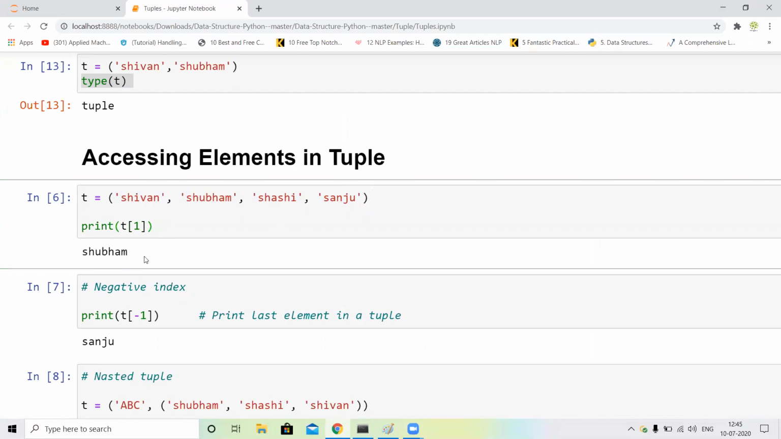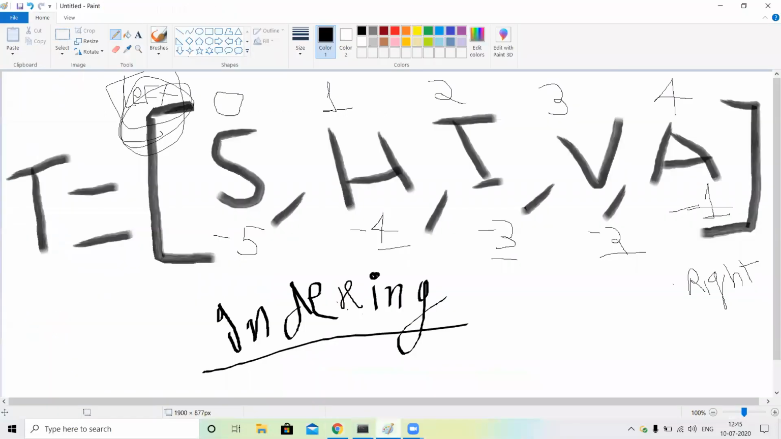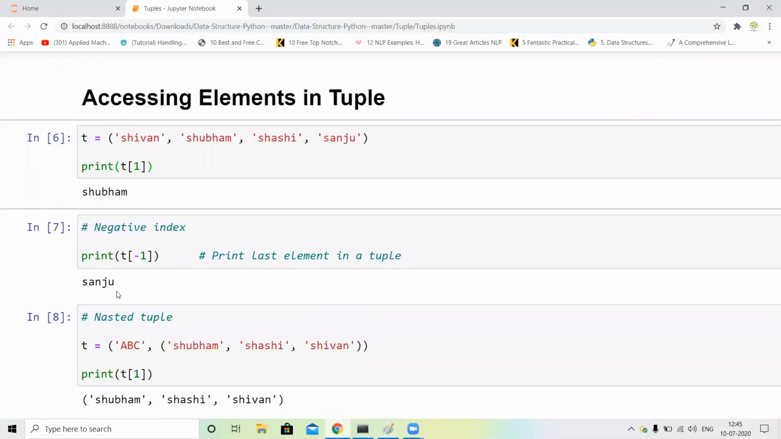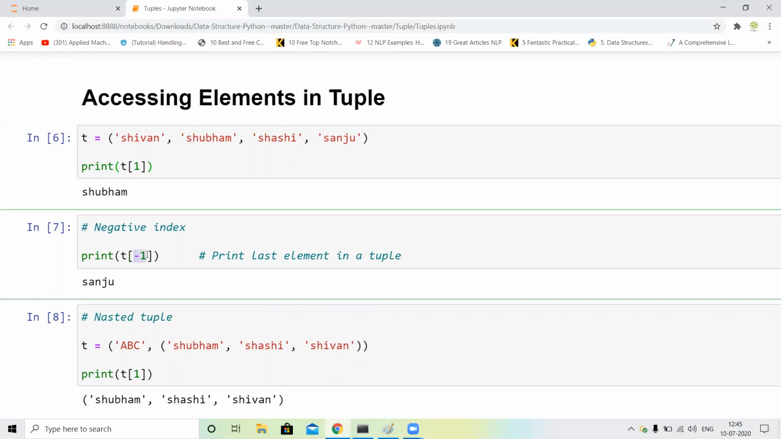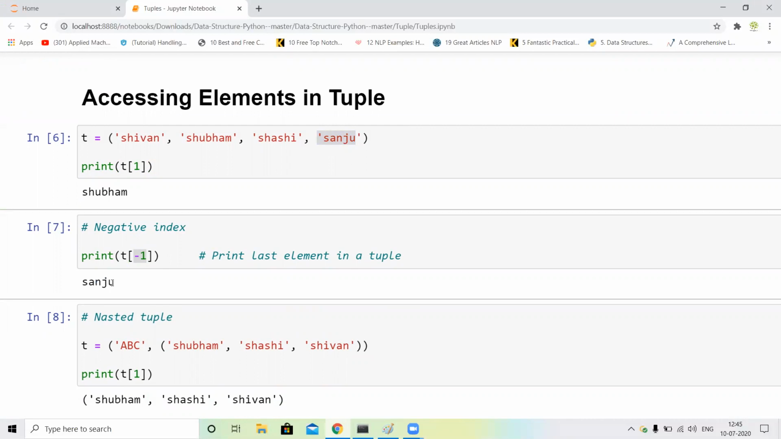Okay. Next, negative indexing. You can see left indexing starts with 0 and right indexing starts with -1. So I just assign print of T and in T I just call -1. -1 means this is the right indexing, so I call -1 and get Sanju. Okay, so our output is Sanju.